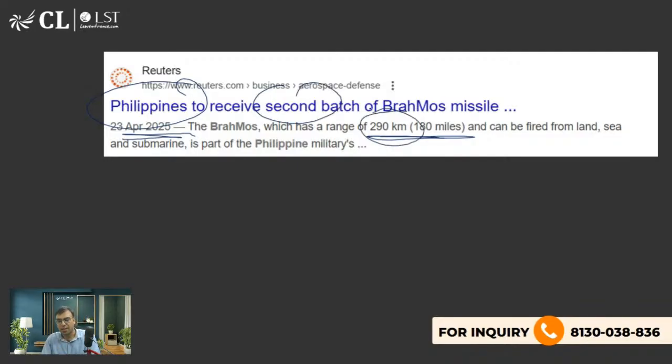Now, just a few days back, it was in the news that we were trying to export the Akash missile system. This is also indigenous, made in India. We were trying to export it to a particular country, but unfortunately, recently that country has denied. It has said that no, we will not take it. They will buy from someone else.